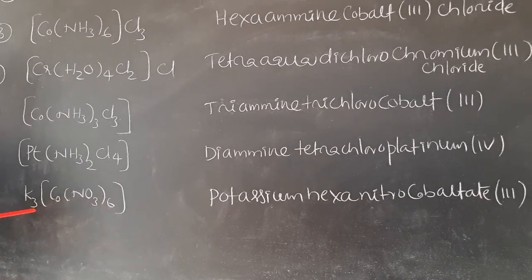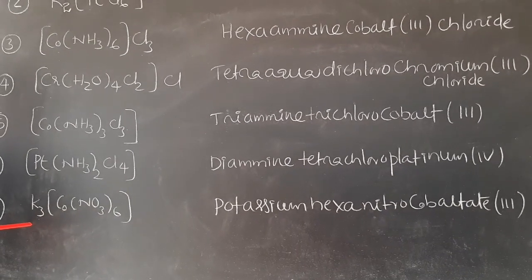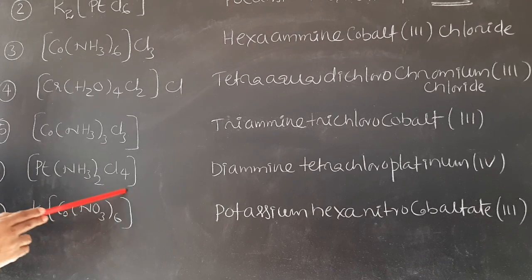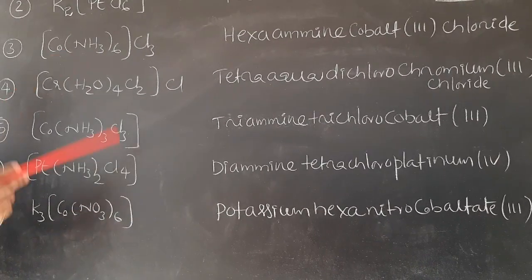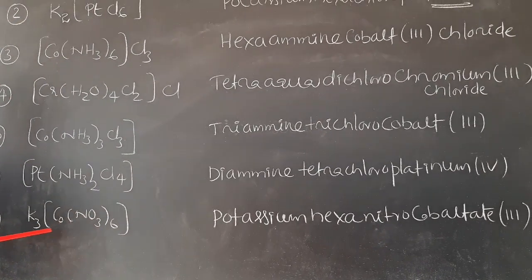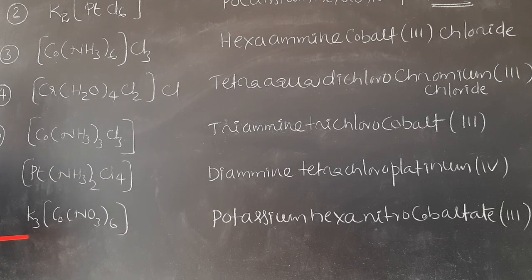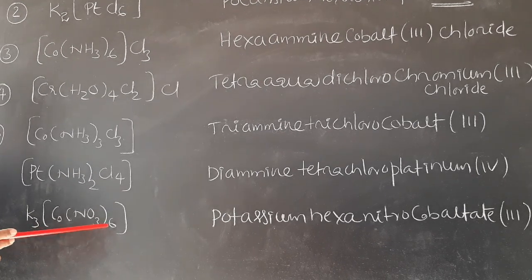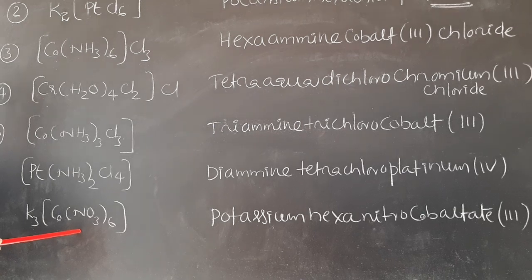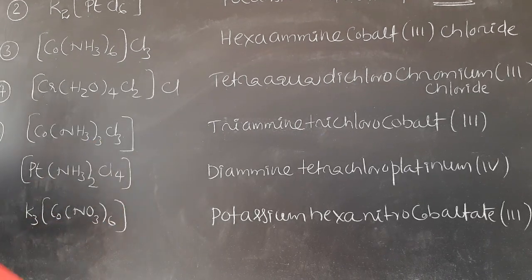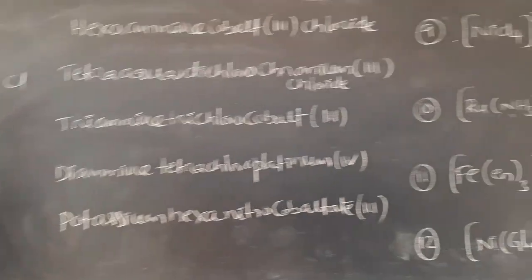Next, K3[Co(NO2)6]. As K3 appears here, this is a positive ion. Necessarily this will be the negative ion. So this is similar to the first case. So you have to name the cationic part first. Potassium, hexanitro, cobaltate(III). Next, the 8th one.